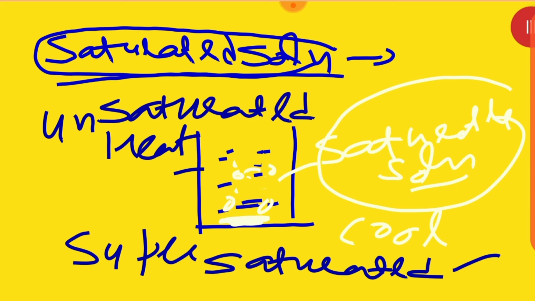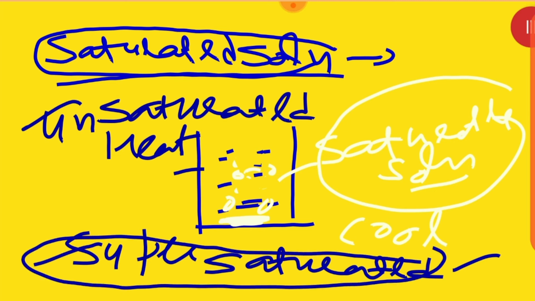Are you getting my point? One is saturated solution, one is unsaturated solution, and one is super saturated solution. Unsaturated solution is where further solute can be dissolved. Super saturated is when you are cooling the saturated solution. And saturated is when you can't dissolve any further solute. Clear? And just remember, solubility equilibrium can be formed only and only in the saturated solution.